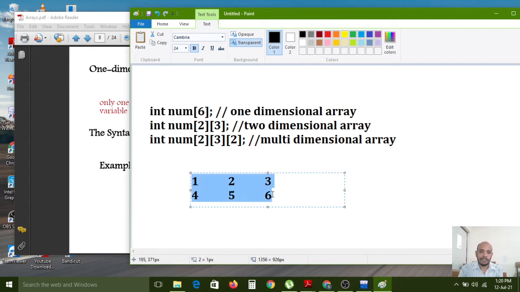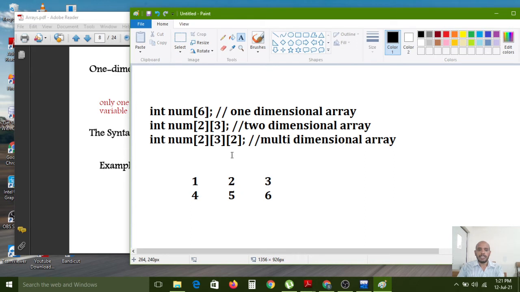Now the condition is satisfied, which we gave as the dimensions for this variable. 2 dimensions we have given, 2 rows and 3 columns. 2 rows completed and 3 columns also completed. These are assumed elements, so don't get confused. If you want to add your own numbers, you can add them while storing. Now I am initializing these variables with this data. This is called a two-dimensional array. So this one is the same: a multi-dimensional array also works like a two-dimensional array, but here one extra dimension is given.